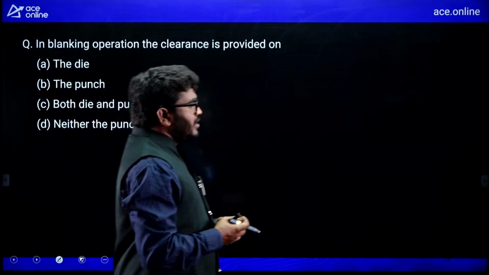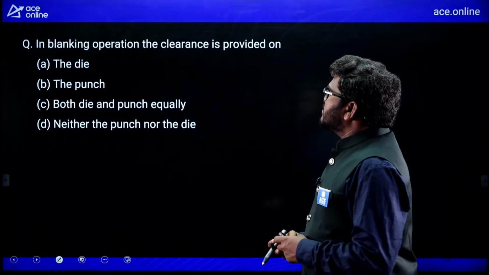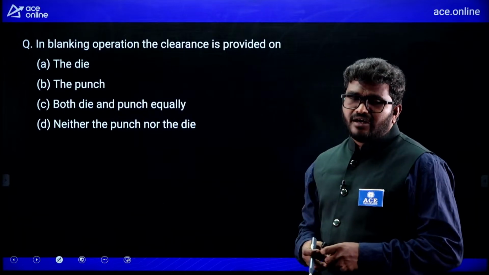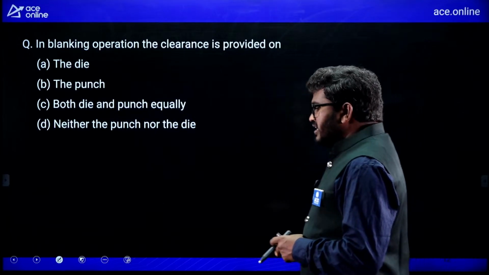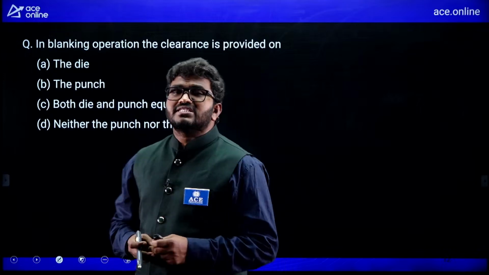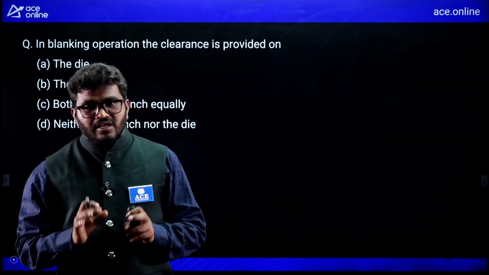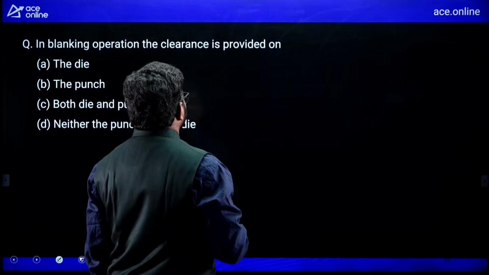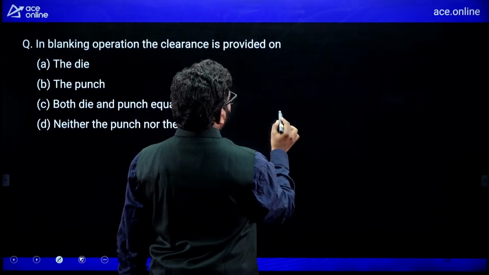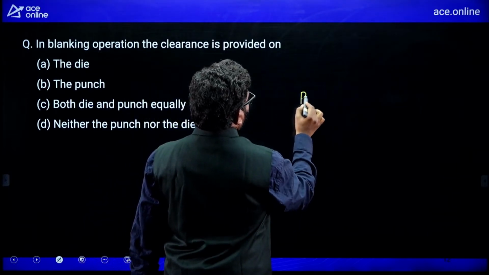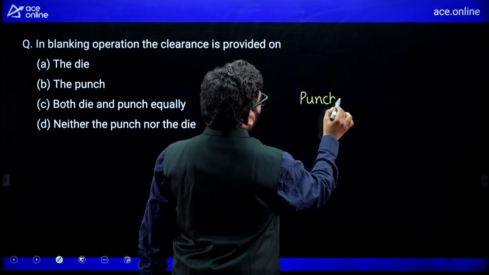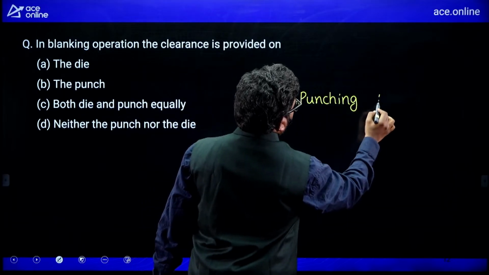Next, in blanking operation the clearance is provided on. Remember, in blanking operation the clearance is provided on punch. One table I will give you that is very, very important. Remember, punching and blanking.